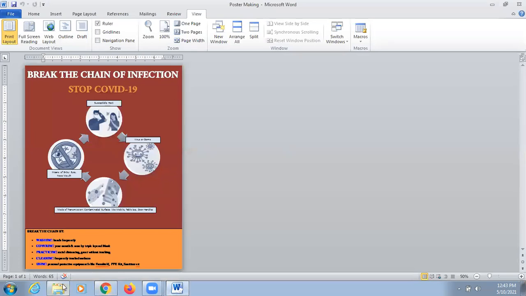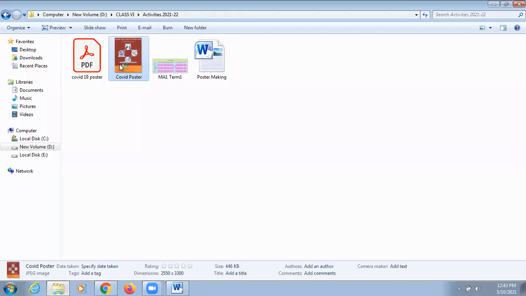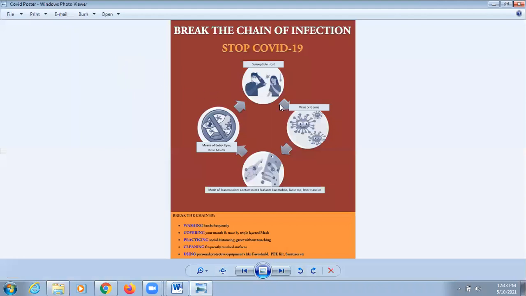I have already created a poster, and I'll be showing you how to create this type of poster. I have already created this poster in MS Word. Break the chain of infection, stop COVID-19. Here I have inserted four different images. This person is the host, the person who is already infected. The virus is getting transferred into the air in the form of droplets, or maybe to surfaces like your mobile phone or any other surface.